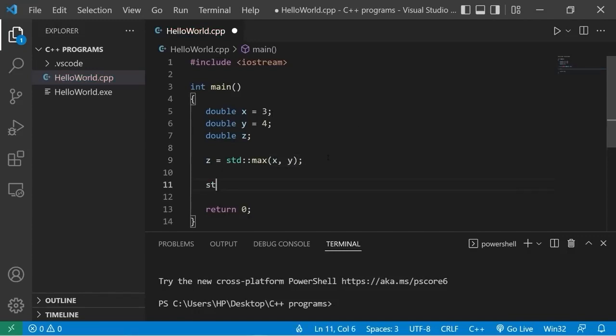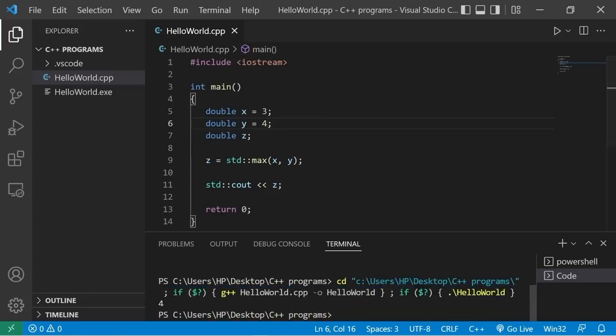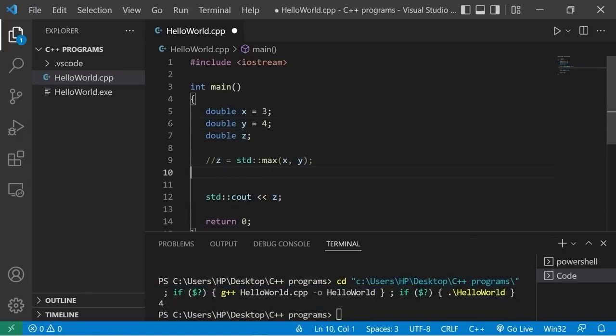Then let's display the result. std::cout, I would like to display whatever z is. The greater number between 3 and 4 is, well, you guessed it, 4. Alternatively, there's the min function. z equals std::min. Let's compare x, then y. So the minimum between these 2 values would be 3. So that's max and min.